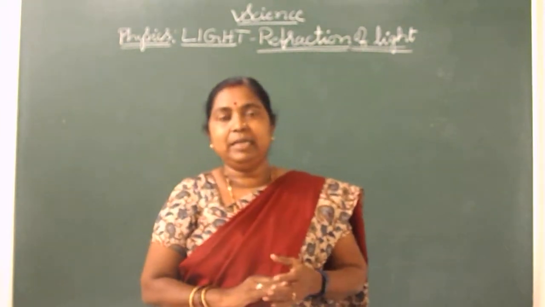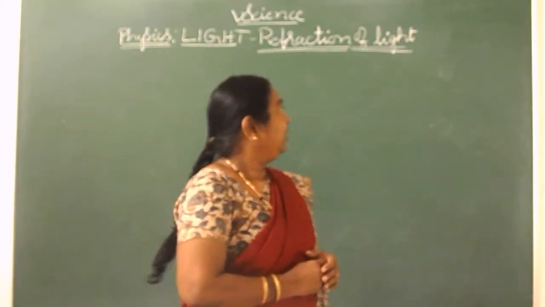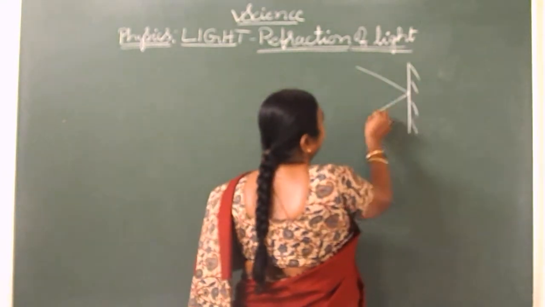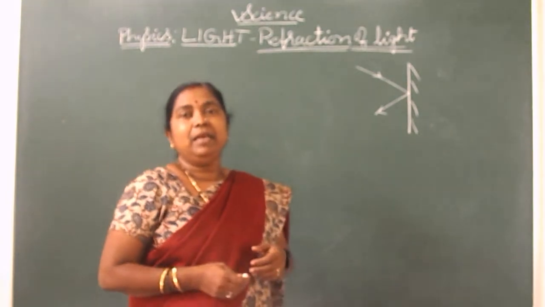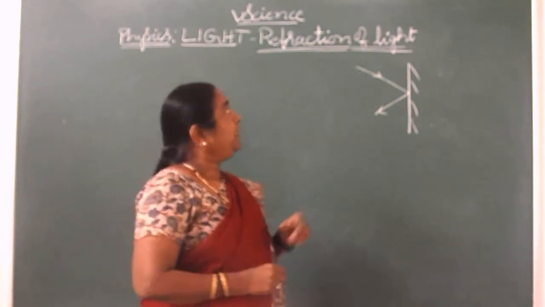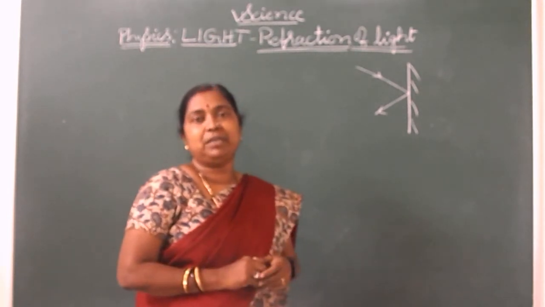As you all know, reflection is nothing but rebouncing back. When a light ray falls on a mirror, it gets reflected. So there you have learned about rebouncing back of the light rays, and that is in the same medium only. But in the refraction of light, it changes. Then what is the refraction of light?